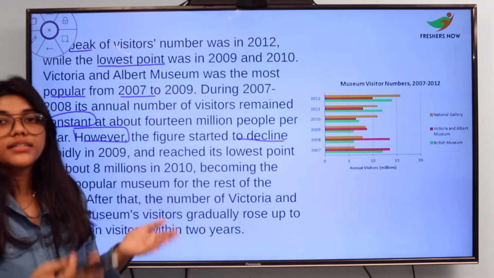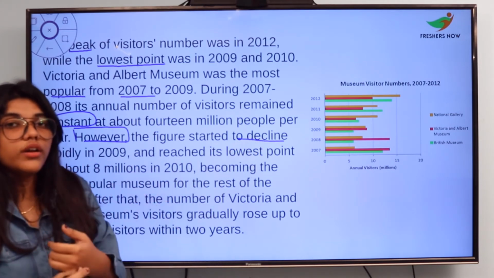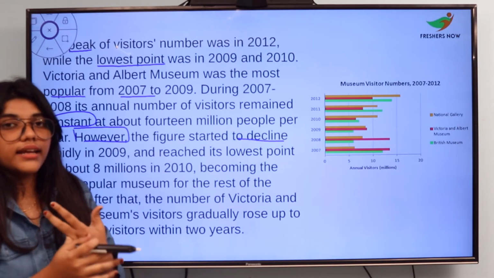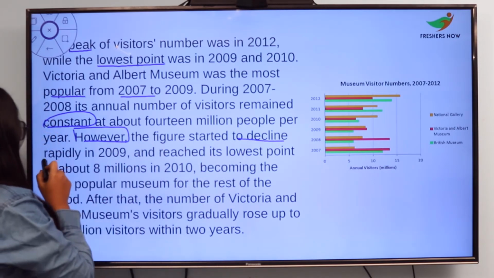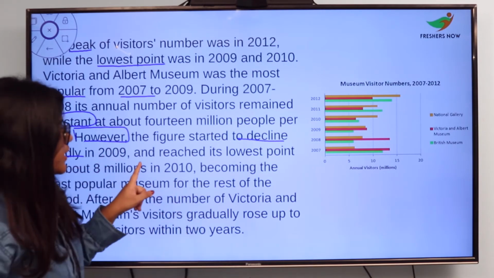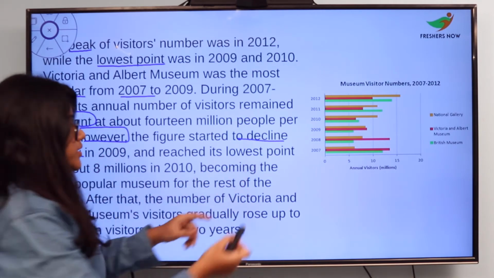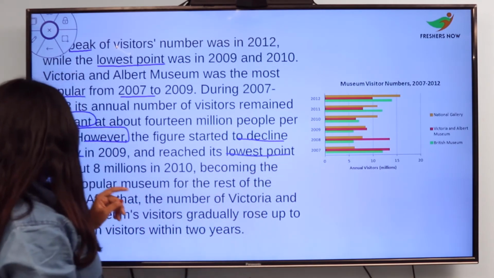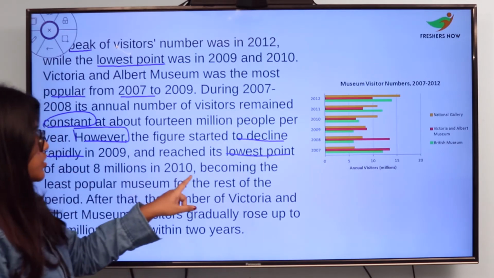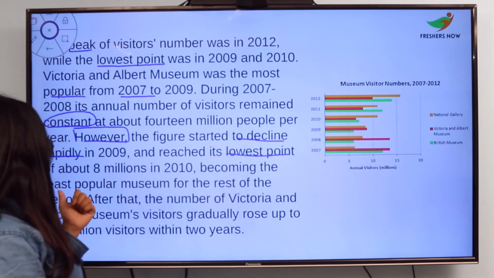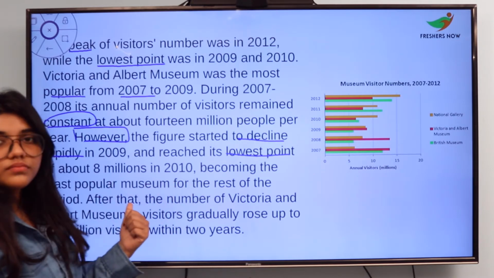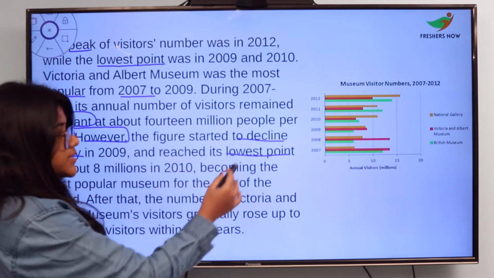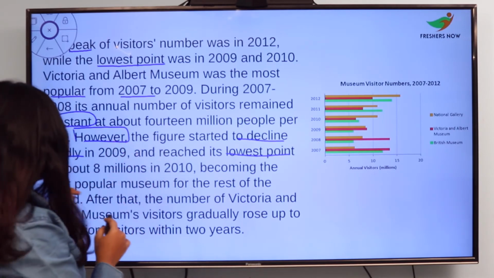Decline. How it is declining, whether it is declining slowly, whether it is declining rapidly, that you can mention here. As they have mentioned, declined rapidly in the year 2009 and reached the lowest point of about 8 million in 2010, becoming the least popular museum for the rest of the period. Okay, so this has come to an end.